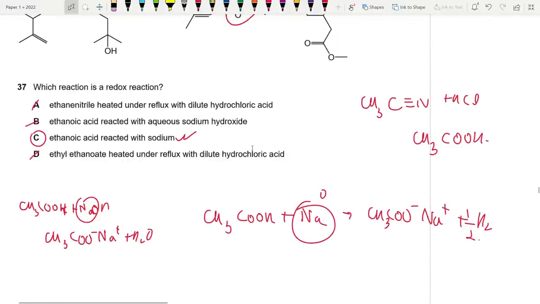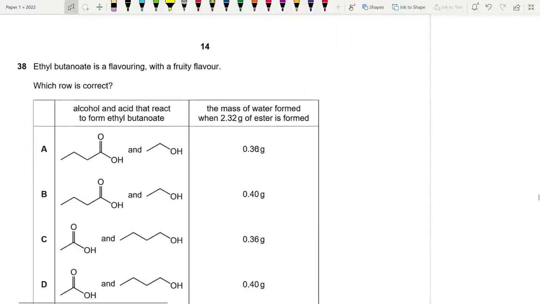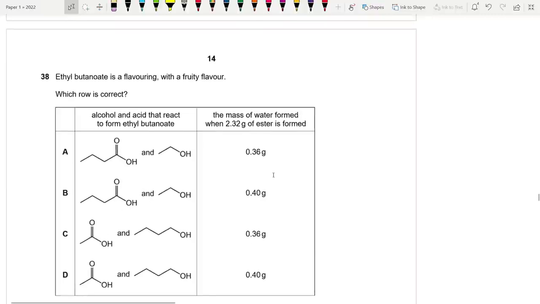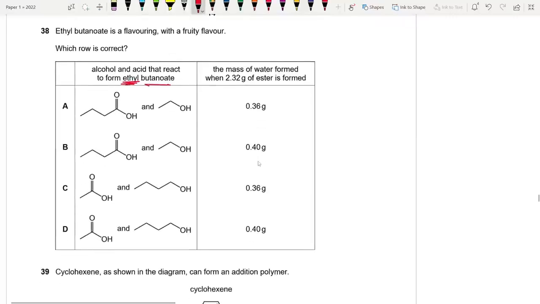Also, electrophilic addition is redox, remember that. 38. Ethyl butanoate is a flavoring with a fruity flavor. Which row is correct? Alcohol and acid that can react to form ethyl butanoate. We need ethanol and butanoic acid. Ethanol, 2 carbon, and butanoic acid, 1, 2, 3, 4. Correct. A and B are correct. C and D are wrong. Okay, so which one is correct though?